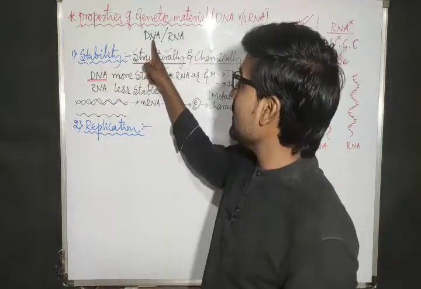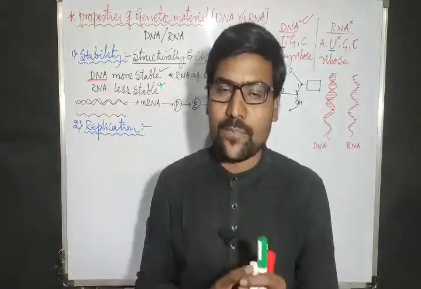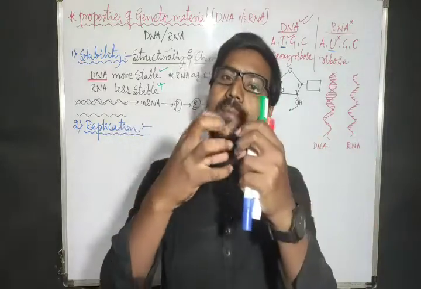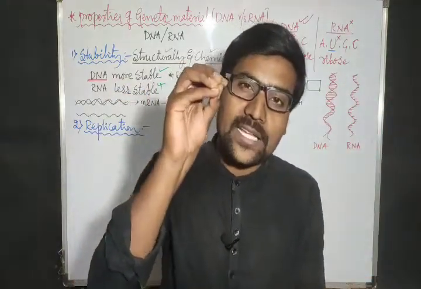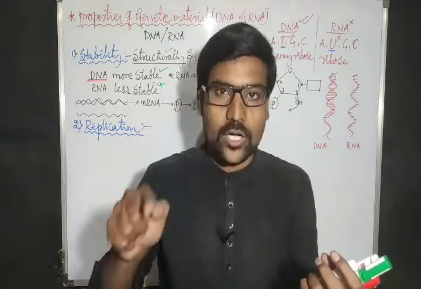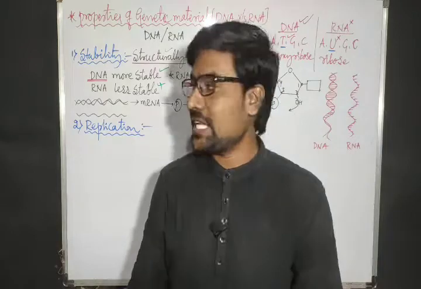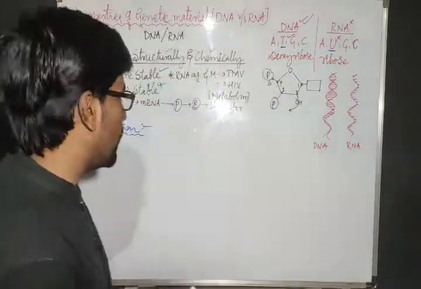So why should DNA or RNA be replicated? Say for example, during cell division, one mother cell becomes 2 copies, 2 daughter cells. When the mother cell divides into 2 copies, then the components present in the mother cell should be supplied to the daughter cell. Hence, the genetic material should be doubled. That means it should undergo replication. So both are undergoing replication here.